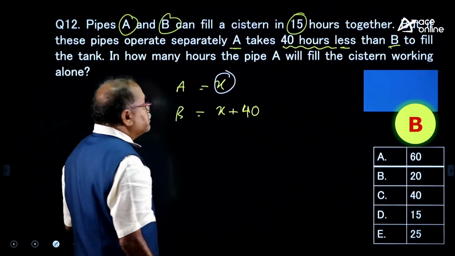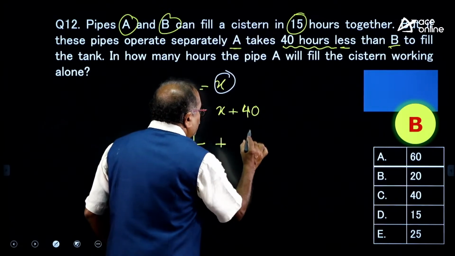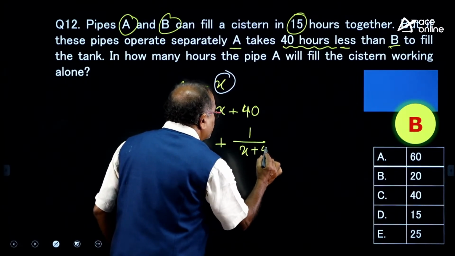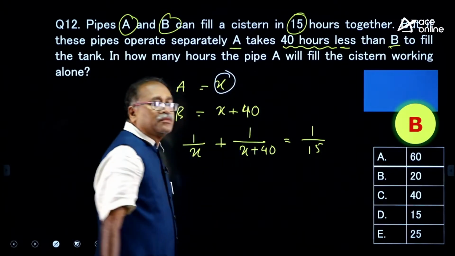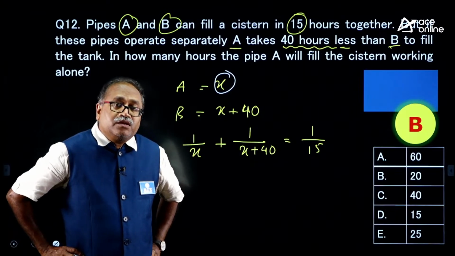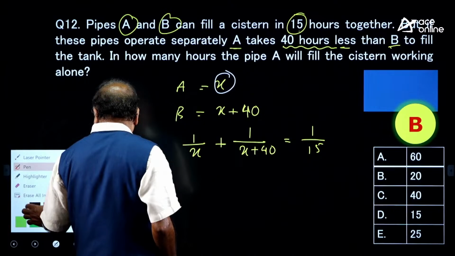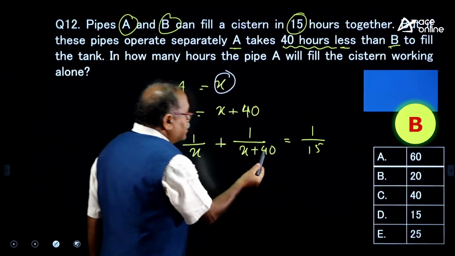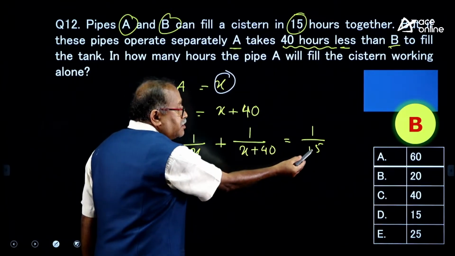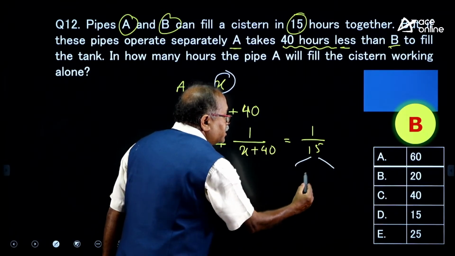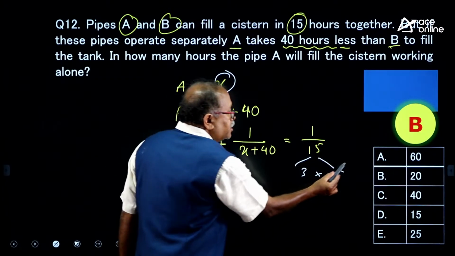How do you do it? It is a very simple approach: 1 by x plus 1 by x plus 40 is equal to, together, 1 by 15. What we do here? Option replacement. So, let us do the option replacement over here. If I take the 60 over here, that is 100, then in 100 we do not have the 3, we have the 5, but if you factorize it, this is 3 into 5. So, I may not be able to get the answer here.